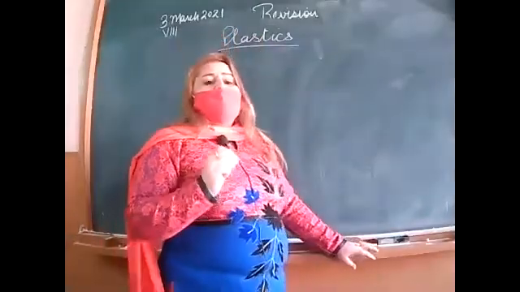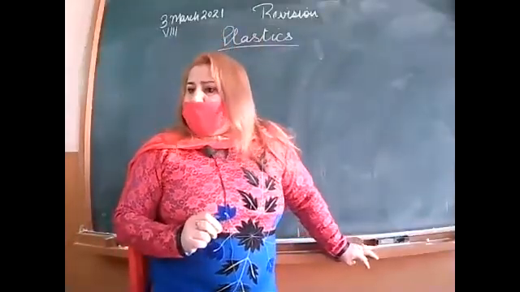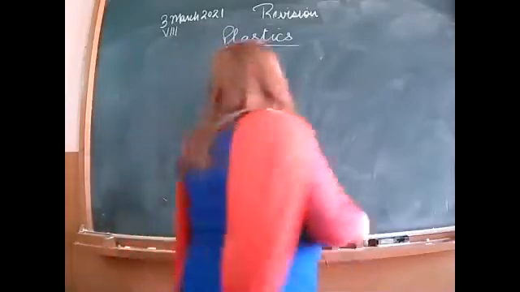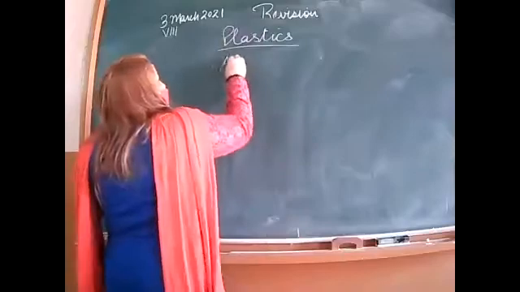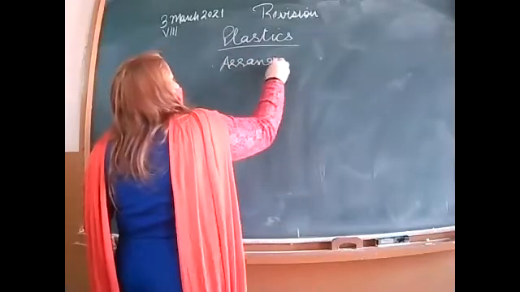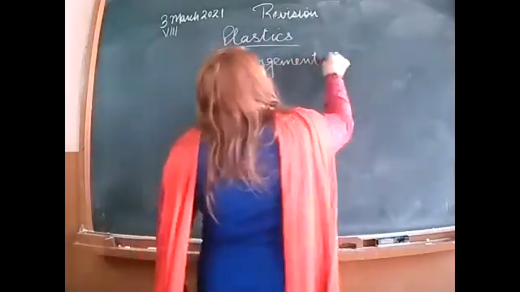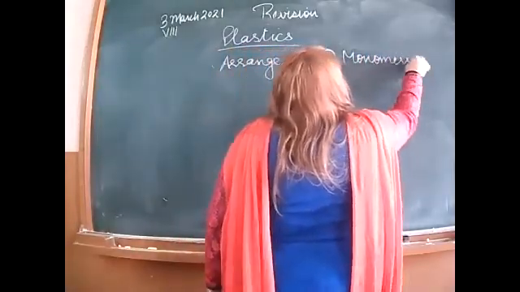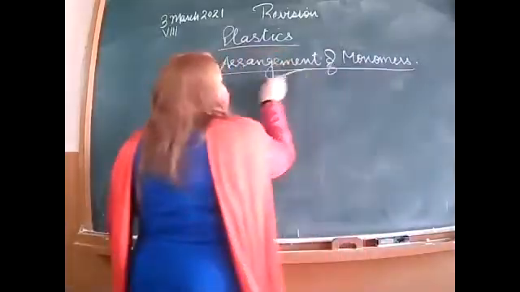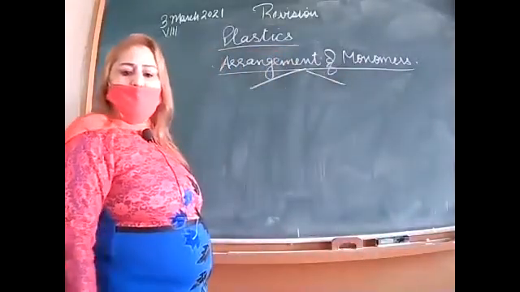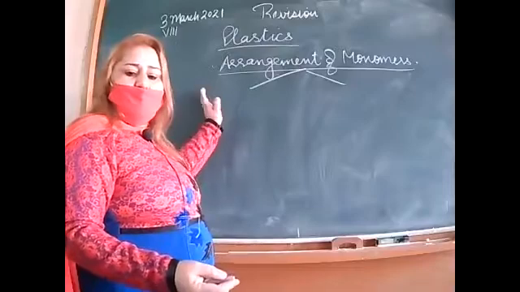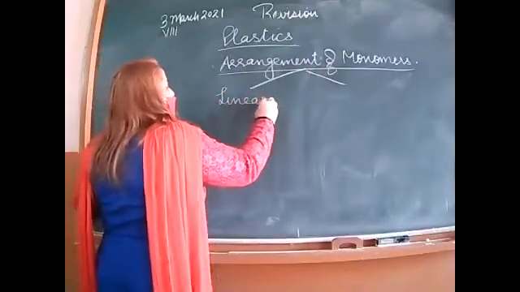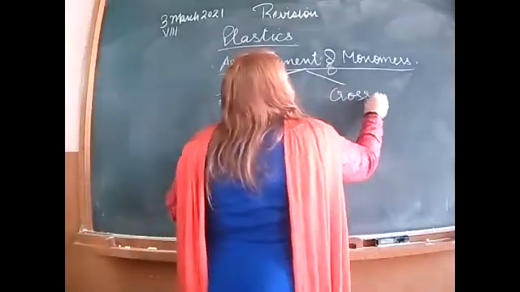Now it totally depends upon the arrangement of the monomers. Monomers, what does it mean? The small unit is called monomer, right? On the basis of the arrangement of the monomers, these are divided into two types. What are these? Linear plastic and the cross-linked plastic.